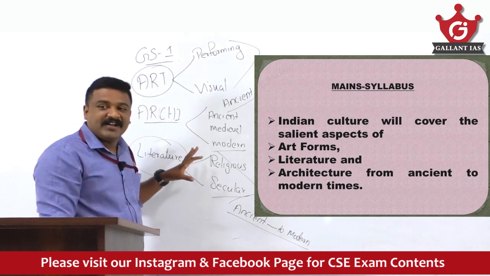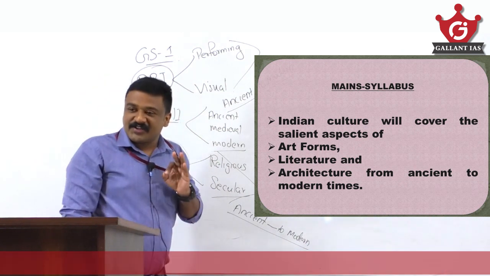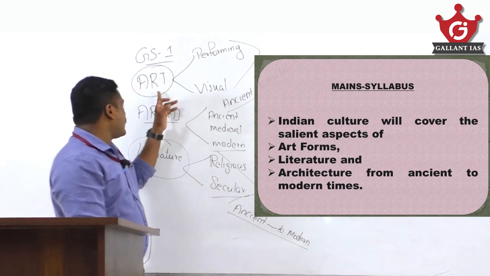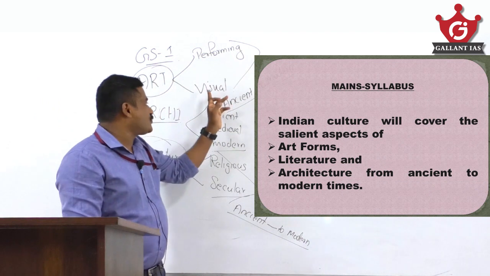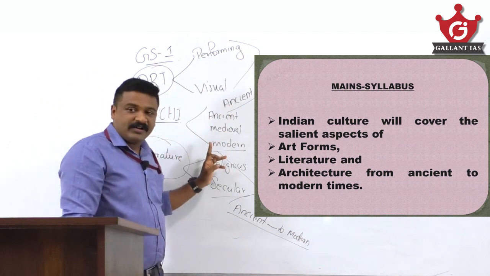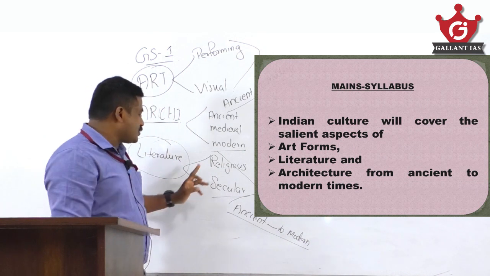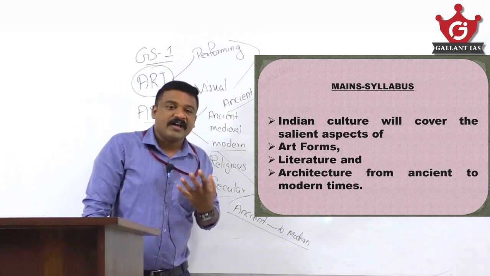So precisely speaking, this is the syllabus of your mains art and culture: art, architecture, literature. In art, you cover performing and visual arts from ancient to modern; in architecture, ancient, medieval and modern; in literature, religious and secular literature. And you should have a good analysis.